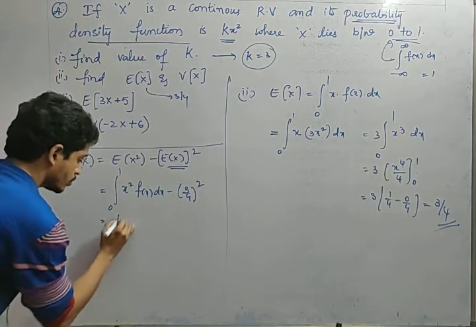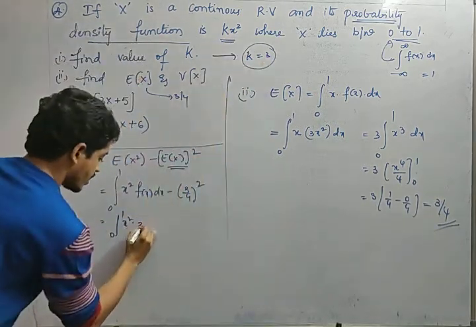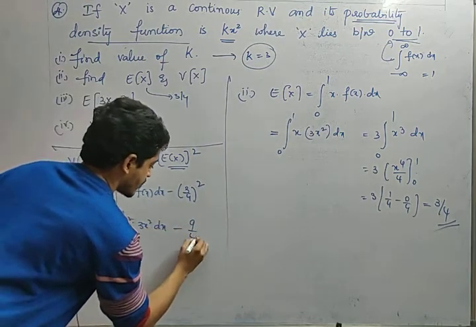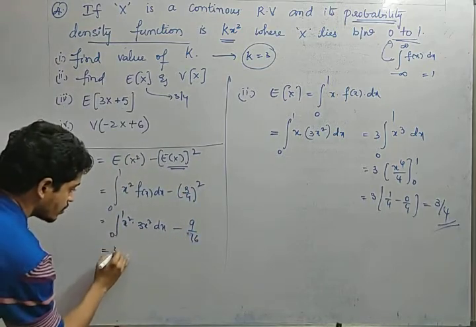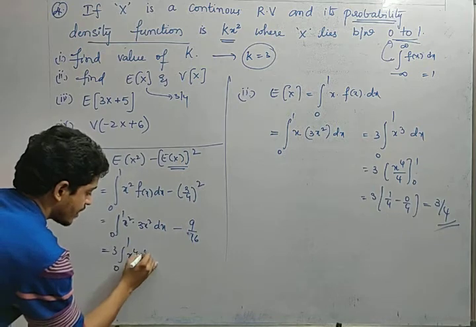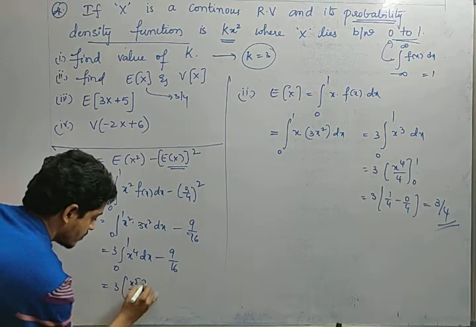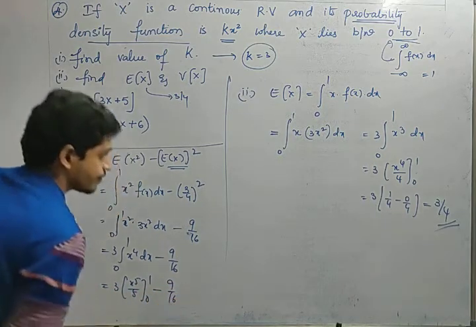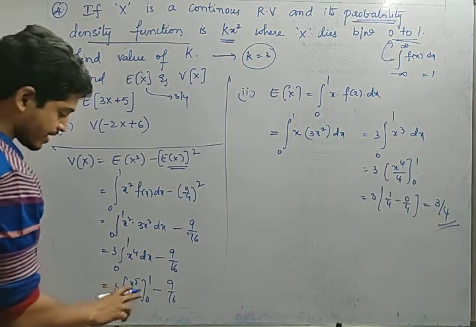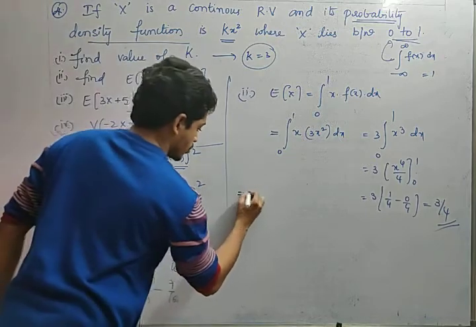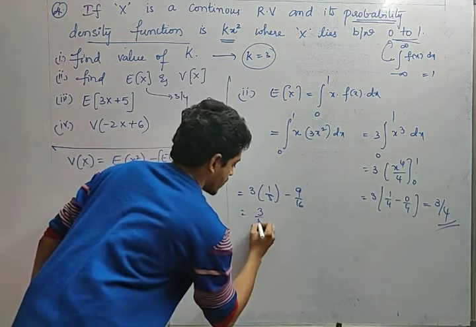So integral 0 to 1 x square into what is f of x? Kx square, in the sense 3x square. So 3x square dx minus 9 by 4, 9 by 16, right? Now 3 comes out. So integral 0 to 1 x power 4 dx minus 9 by 16 equals 3 into x power 5 by 5, 0 to 1, minus 9 by 16. Now x power 5 by 5, 1 minus 0, that is nothing but 1 by 5 will come. So 3 into 1 by 5 minus 9 by 16. So 3 by 5 minus 9 by 16.